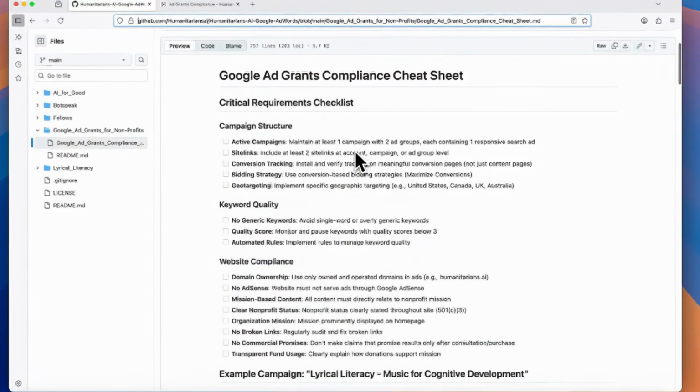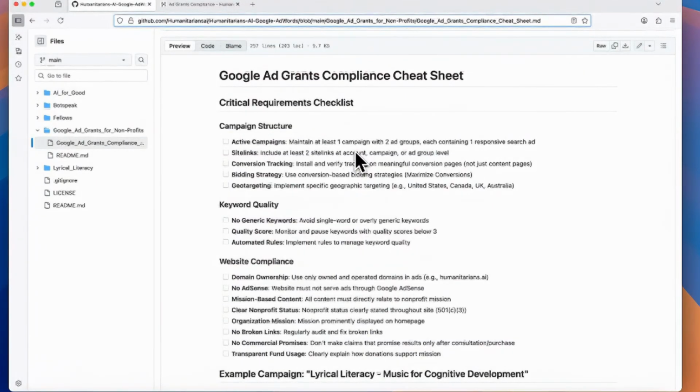You need at least one campaign. A campaign is like a theme. So our campaigns are Bot Speak, which is an AI fluency framework that we promote. Lyrical Literacy, which is how we use music to train and exercise your brain and learn things and keep your brain strong. We have the Fellows program, which is an extension of learning. So people just continue to learn after they graduate until they get a job. We have AI for Good, where we have people work on software projects for good for nonprofits. So each of those would be a campaign.